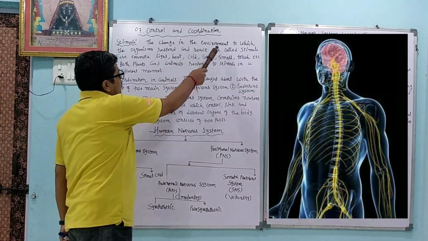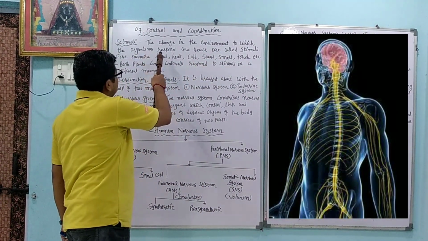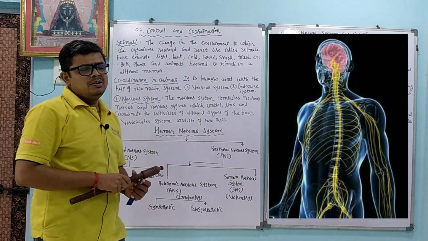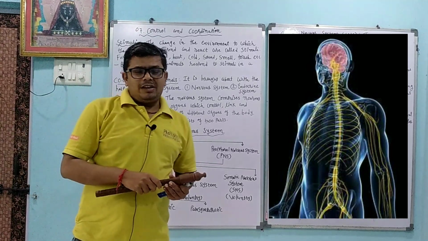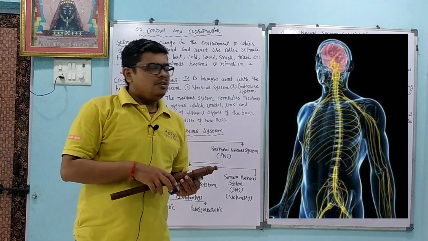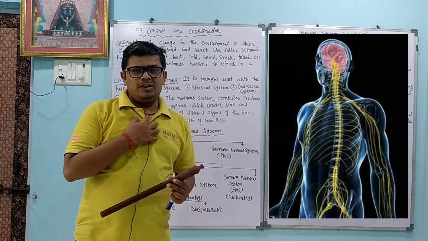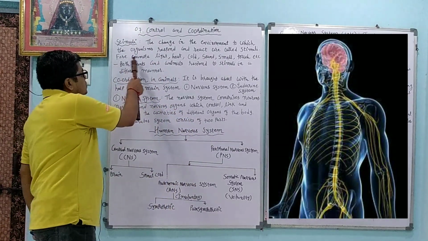Stimuli: the change in the environment to which the organism responds and reacts is called the stimuli. Main words here, dear student? Respond and react. For example, light.